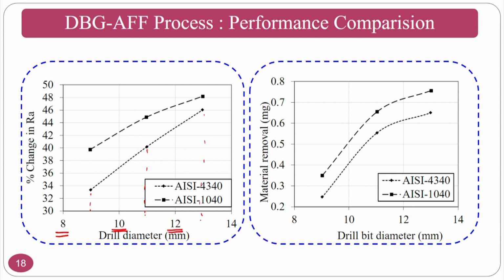So, what I mean to say is that it does not matter whatever the size of the drill bit that I am taking, whether it is 9, 11, 13. Okay. If the internal diameter of the workpiece I am finishing is 25 or 26, and I am using a 13 mm diameter, that means half of it I am covering.